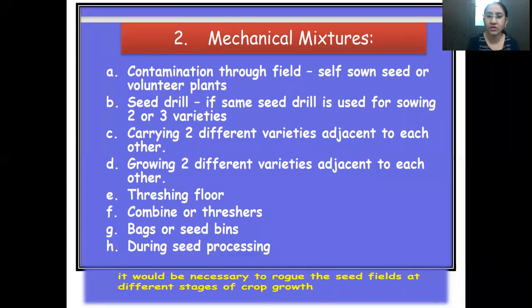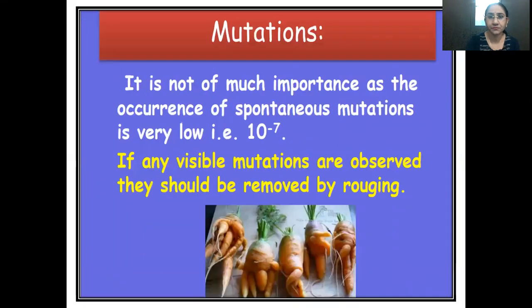The off types have to be rogued out before maturation, because if those off type weed plants reach maturation time, then they may shed their seeds in the field. So that will be difficult for the farmers in the next generation also. So before proper maturation time, they should be rogued out of the field to reduce mechanical mixture. This is one of the best things we can do. It would be necessary to rogue the seed fields at different stages of the crop plants, so roguing should be done at different intervals in the field.